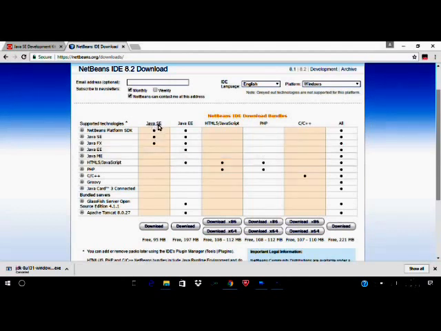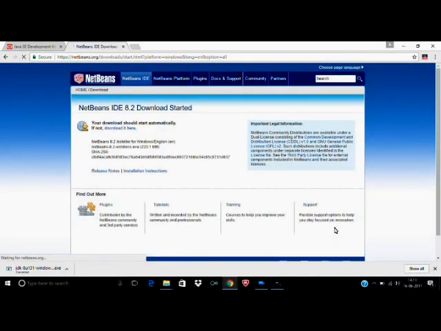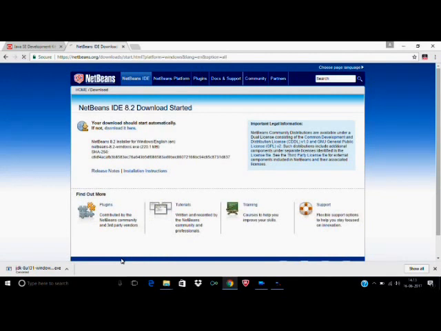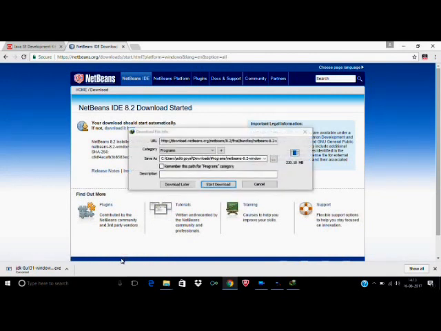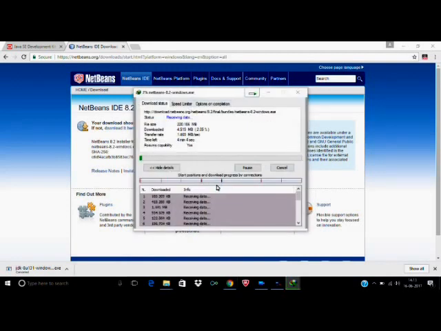Java SE means Java Standard Edition, Java EE means Java Enterprise Edition, HTML and JavaScript, then PHP, Hypertext Preprocessor language, and C and C++. For downloading NetBeans to perform all these operations, click on Download. Downloading will start. We have to click Start Download. This downloading is started.